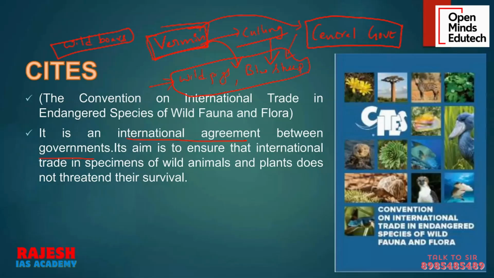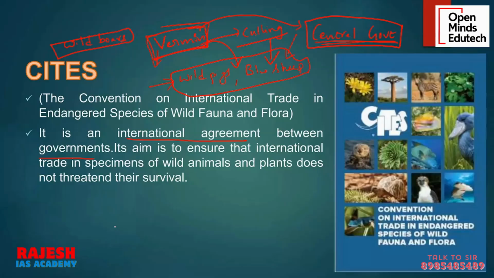What can the government do? Government can declare the wild boar as vermin. When something is declared as vermin, it is okay to kill it to protect your interest. But after this 2022 amendment, only the central government has the power to declare something as vermin. And the government can specify the reason and time. For example, for the next 6 months, wild boars in Kerala are recognized as vermin. They can say like this, and this power is exclusively with the central government.